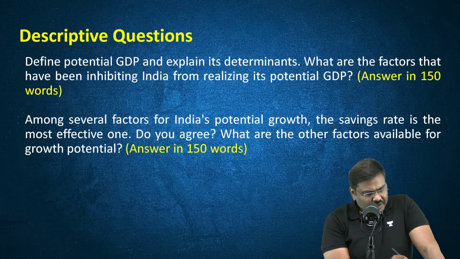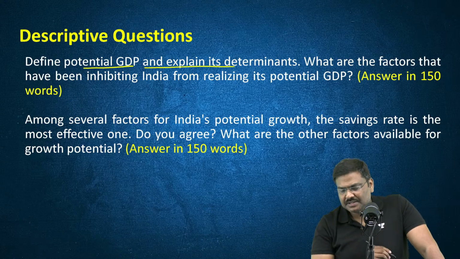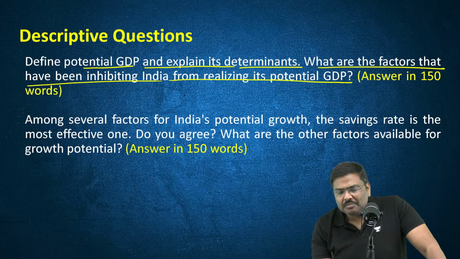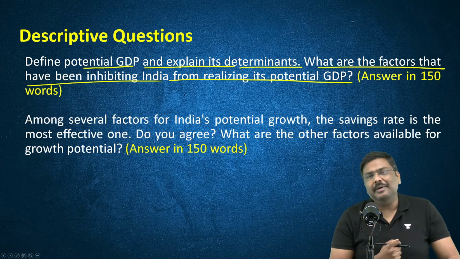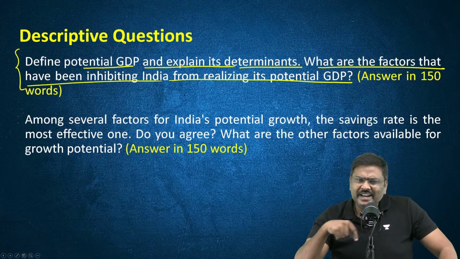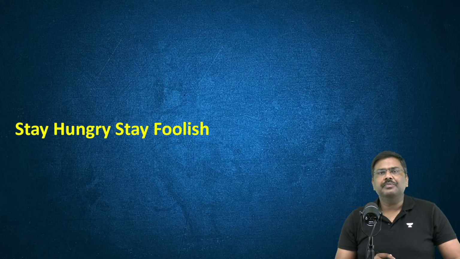Okay. Define potential GDP and explain its determinants. What are the factors that have been inhibiting India from realizing the potential? Some of you will simply say, sir, how is whatever we have discussed connected to the concept of potential GDP? Listen to me very carefully now.